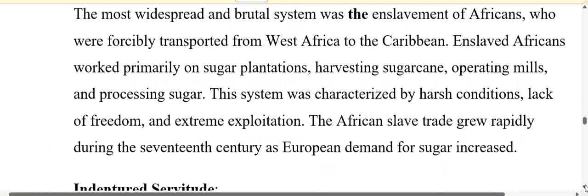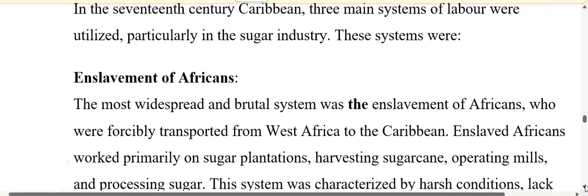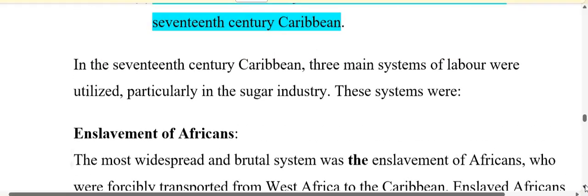This system was characterized by harsh conditions, lack of freedom, and extreme exploitation. The African slave trade grew rapidly during the 17th century as European demand for sugar increased.